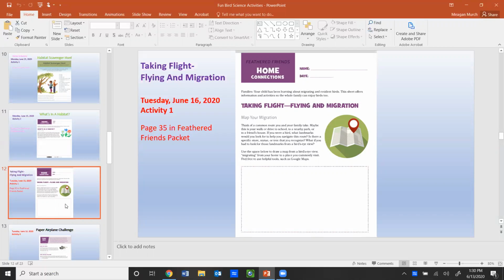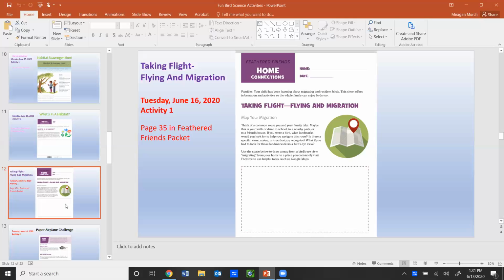Is there a specific store, statue, or tree that you recognize? What if you had to look for those landmarks from a bird's eye view? Use the space below to draw a map from a bird's eye view, migrating from your home to a place you commonly visit. Feel free to use helpful tools such as Google Maps. I know for myself, when I have to drive to San Mateo and go to Meadow Heights, I do have a few houses and trees and landmarks that I definitely notice and have to look for in order to get there if I was flying.